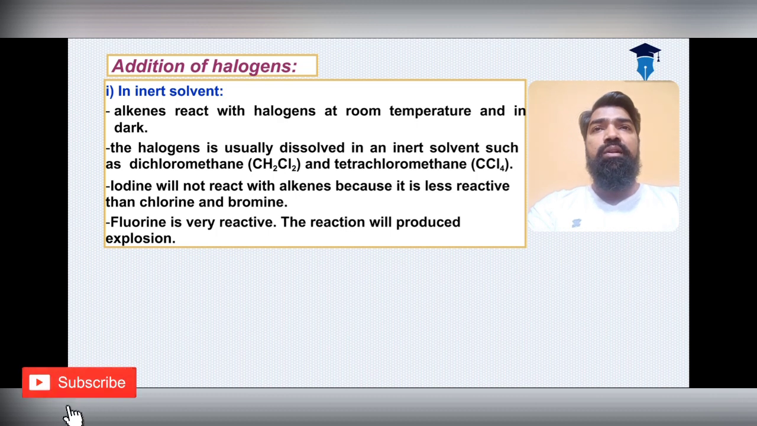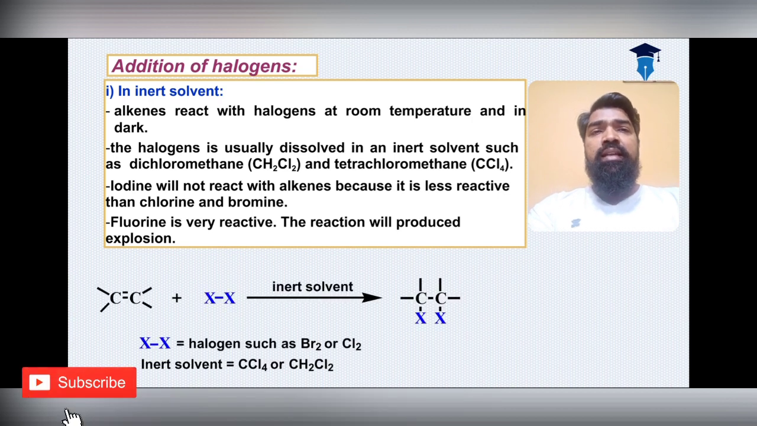Now, the second most important, addition of halogens. Yes, it means you have to add the halogens. In an inert solvent, the alkenes react with the halogen at room temperature in the dark. The halogen is usually dissolved in an inert solvent such as carbon tetrachloride or dichloromethane. Iodine will not react with alkenes because it is less reactive than chlorine and bromine. Fluorine is very reactive; the reaction will produce an explosion.